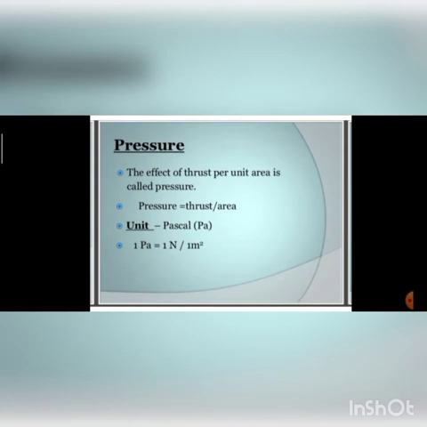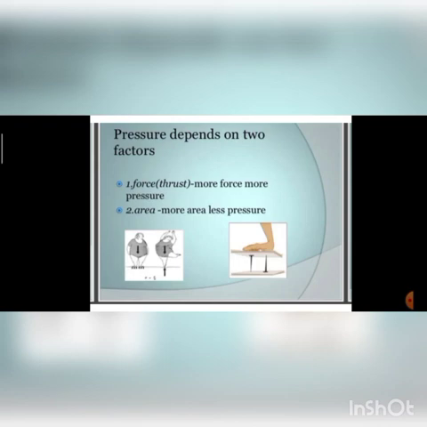Now pressure. What is the difference between pressure and thrust? Thrust is a force and pressure is the effect of force, right? So pressure is the effect of thrust per unit area. Pressure's unit is Pascal, we have already discussed. Pressure depends upon two things: force, if we apply more force, more pressure will be there; and second, area.